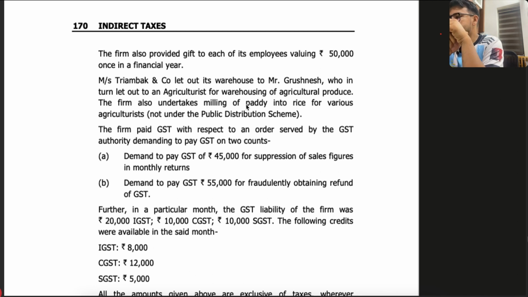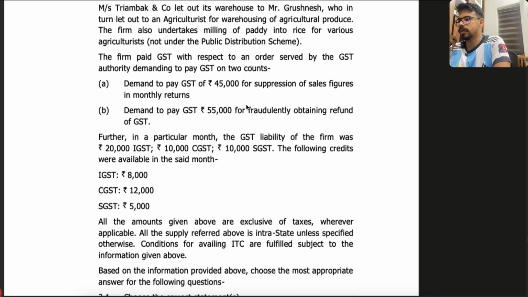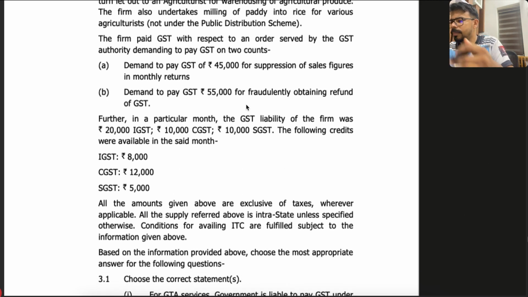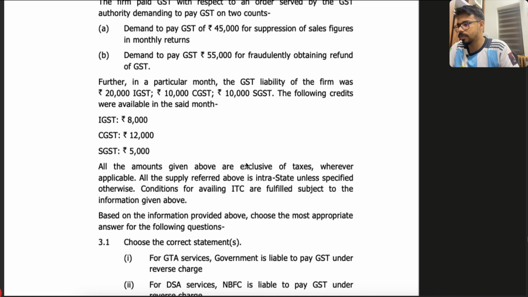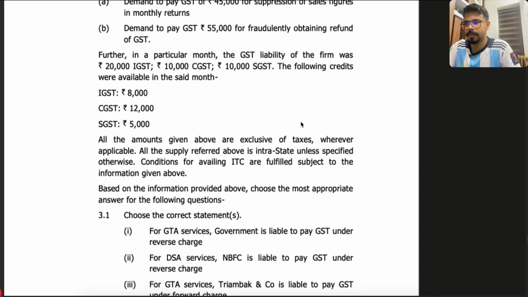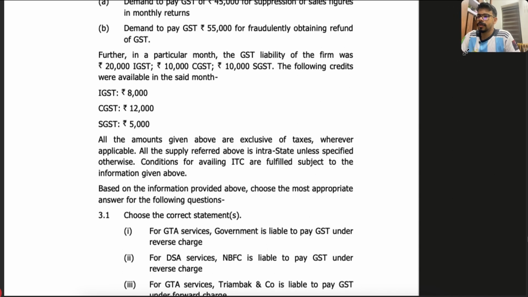The firm also undertakes milling of paddy into rice for various agriculturists. The firm paid GST with respect to an order served by the GST authority demanding to pay GST on two counts: a demand to pay GST of 45,000 for suppression of sales, and a demand to pay GST of 55,000 for fraudulently obtaining a refund of GST. Further, in a particular month, the GST liability of the firm was 20,000 and 10,000. The following credits were available, that means ITC. All the amounts given above are exclusive of tax. Based on these things, you have to answer the following questions. Now let's try, buddies.